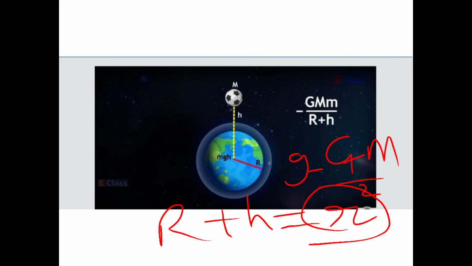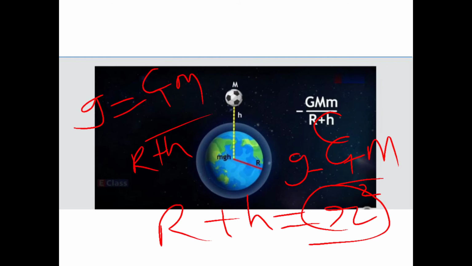It is upon r, so g is equal to GM upon (R plus h) the whole square. So as the height is increasing, the value of g is going to decrease. And imagine if you go to an infinite distance from the earth, then you get the value of g as 0.